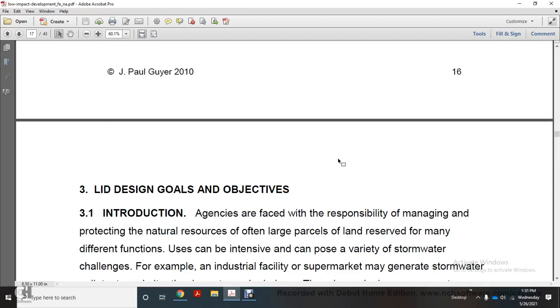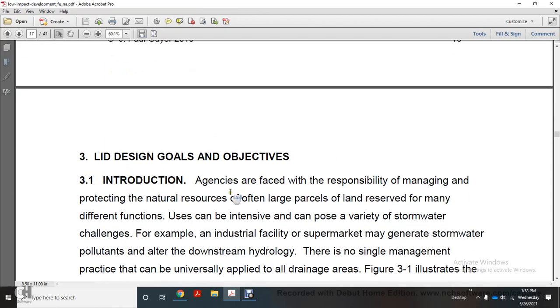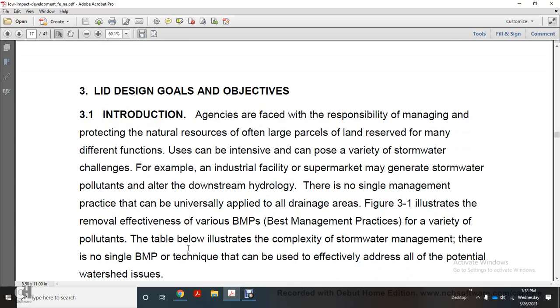Alright, low impact development design objective of the introduction. Agencies face the responsibility of managing and protecting natural resources, with other large parcels of land reserved for many different functions, due to the intensive use that can produce a variety of stormwater challenges. For example, an industrial facility or supermarket may generate stormwater pollutants and altered downstream hydrology.